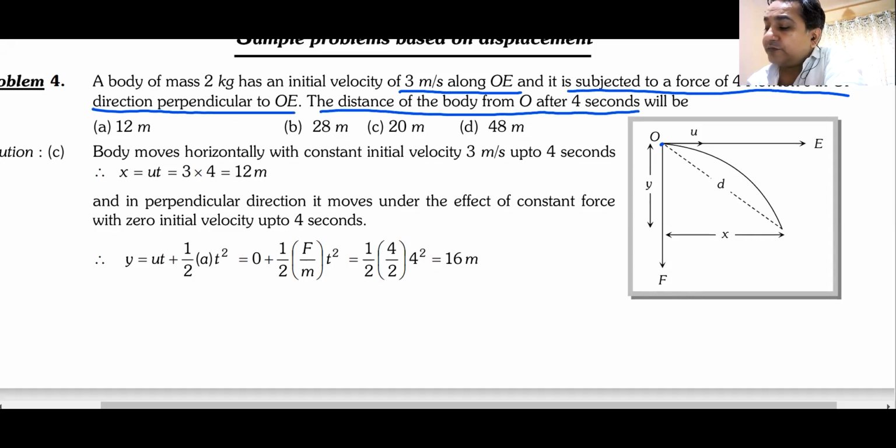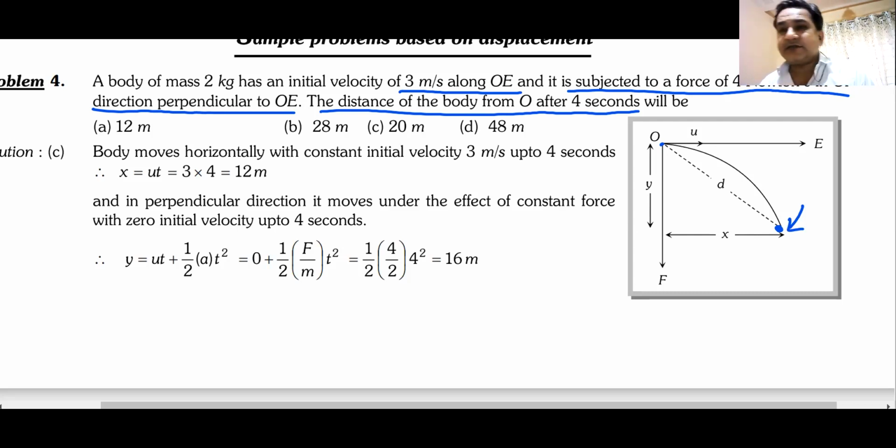So instead of making it motion under gravity, they have made it a general question, but that doesn't change anything. This is the same as motion in 2 dimensions. You can make one equation along x, you can make one equation along y, and tell me what is the distance of this body after 4 seconds from the initial point. When they say distance, they mean the shortest distance. Can I have your answers, please?